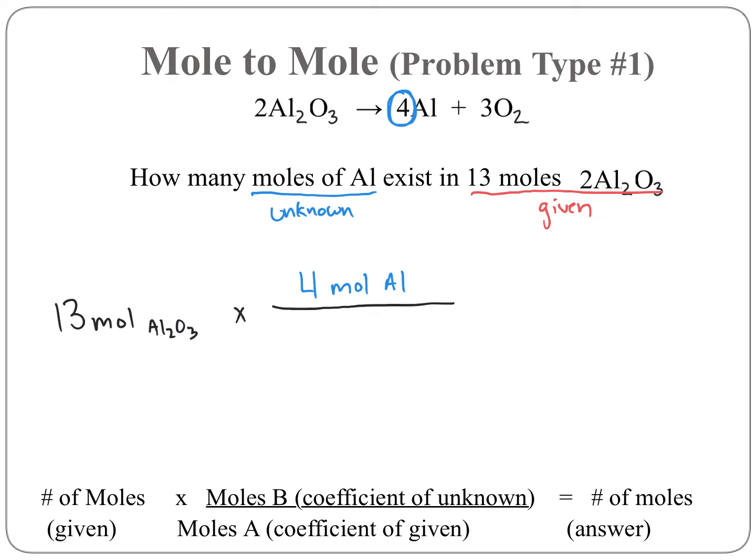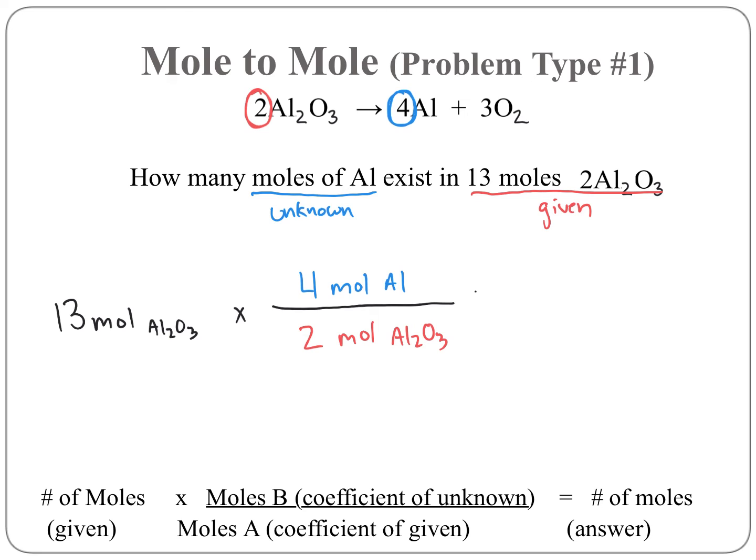All right, and my bottom one is the moles A, which is the coefficient of the given. My given is the aluminum oxide, and I'm going to look at the coefficient in front of it, and here is that coefficient. It is 2, so I say 2 moles of Al2O3.